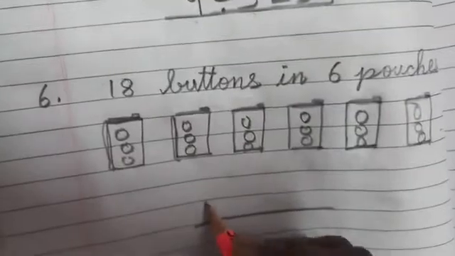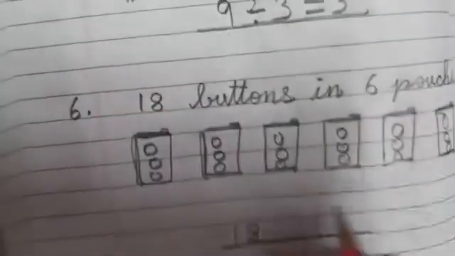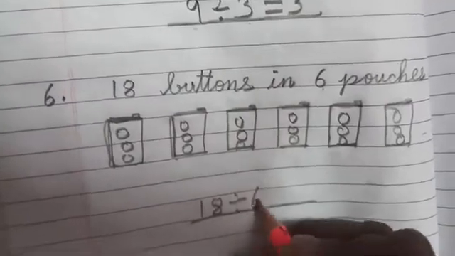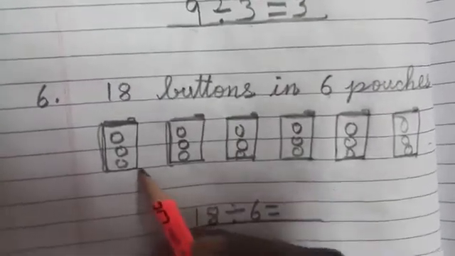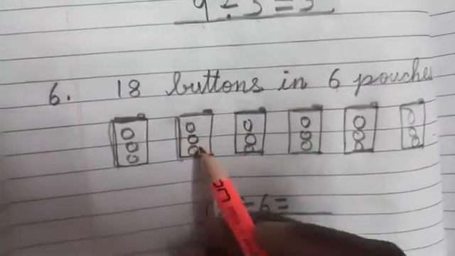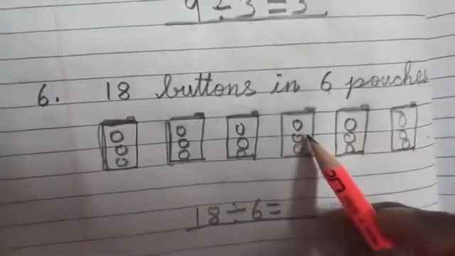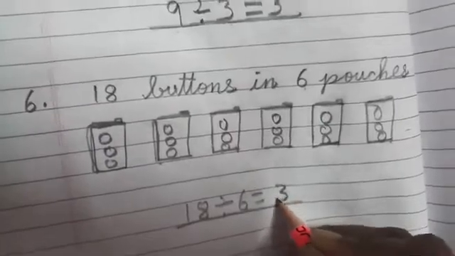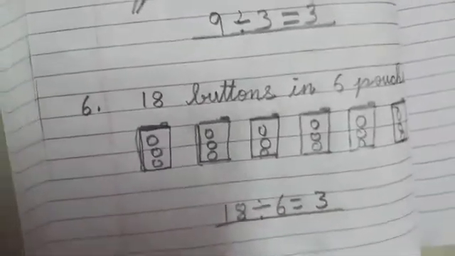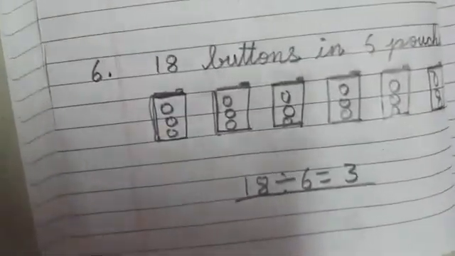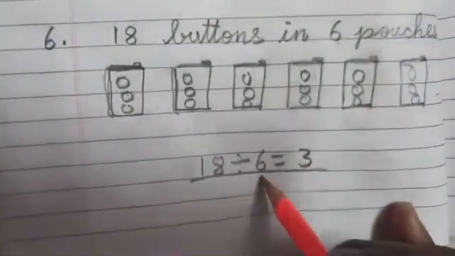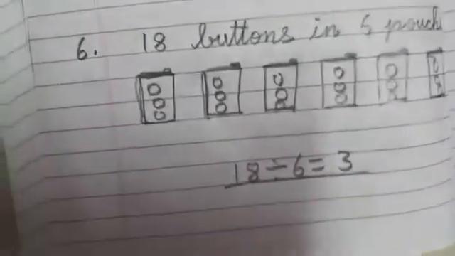Okay, now we'll write the division facts. 18 divided by what number? How many pouches? 6 pouches. Each pouch, how many are there? 1, 2, 3. That means each pouch got 3. 18 divided by 6 is equal to 3. That means 3 6s are 18, or 6 3s are 18.